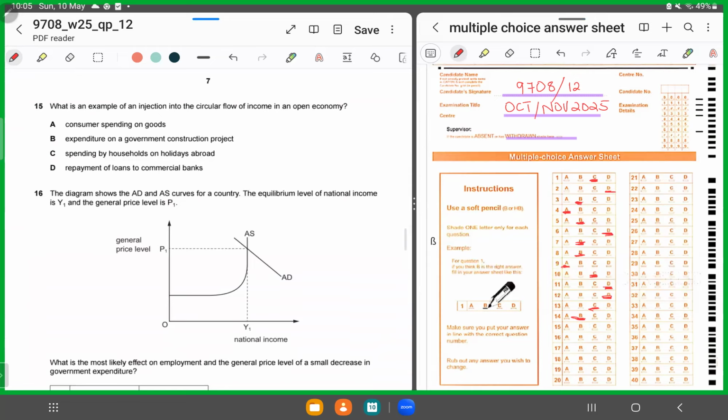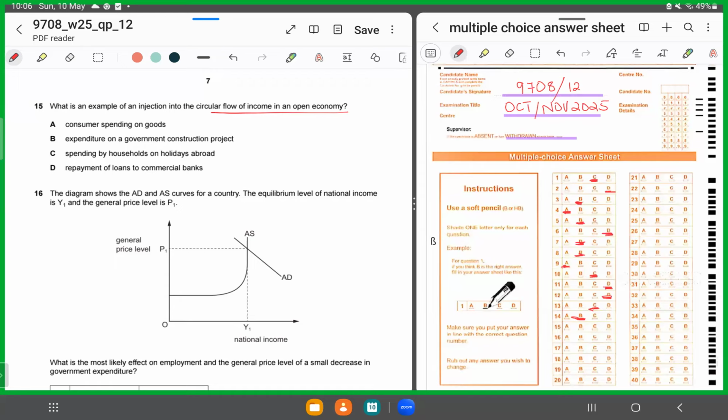Number 15, moving forward. What is an example of an injection into the circular flow of income in an open economy? An open economy is one that is involved in international trade. Injection means that we are investing, right? So the question is talking about additions to the circular flow of income.